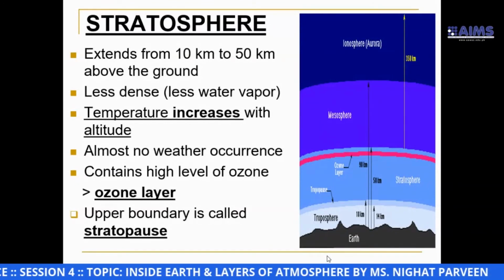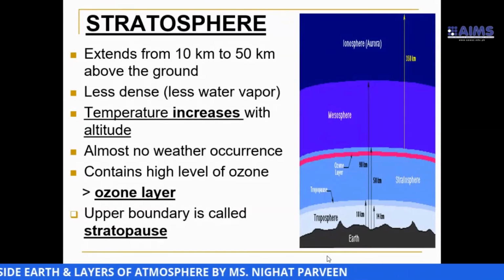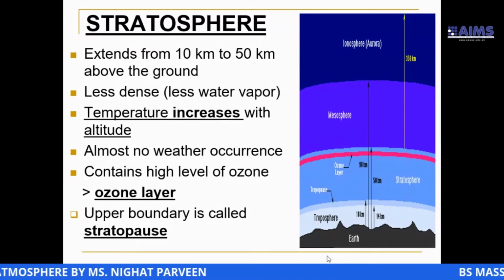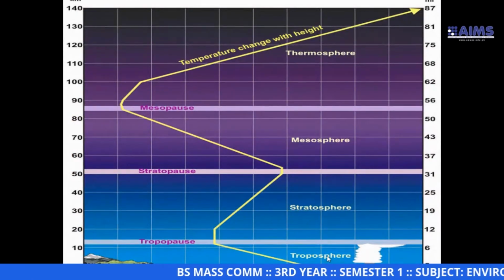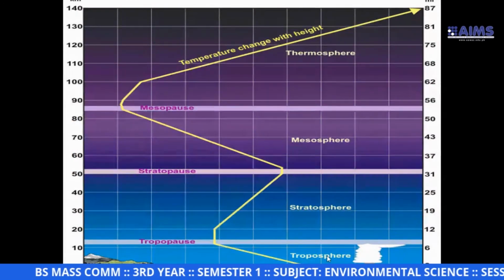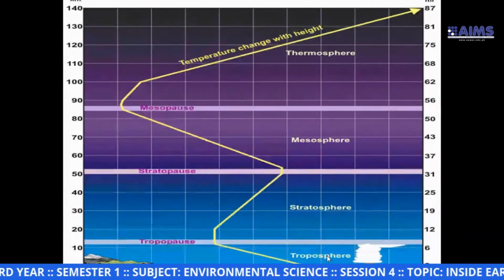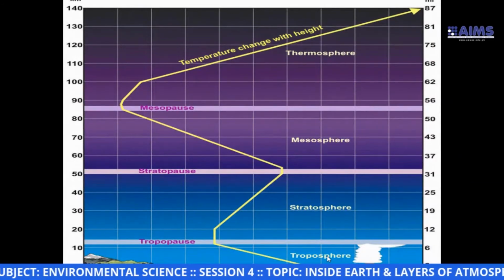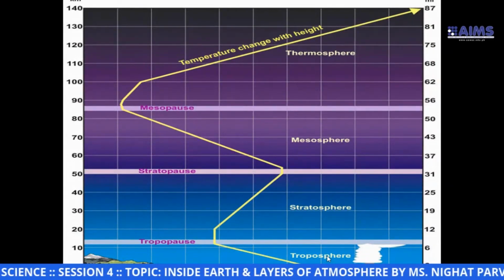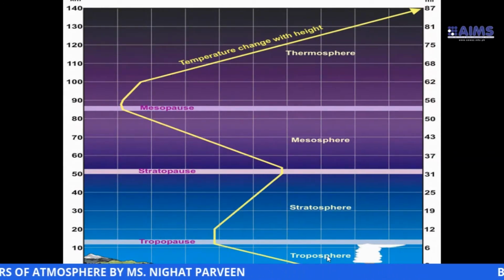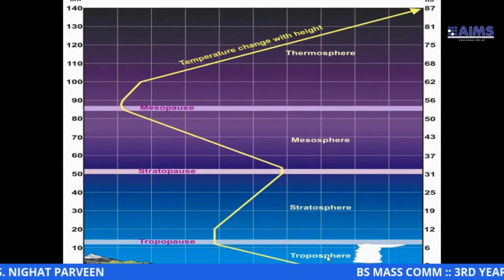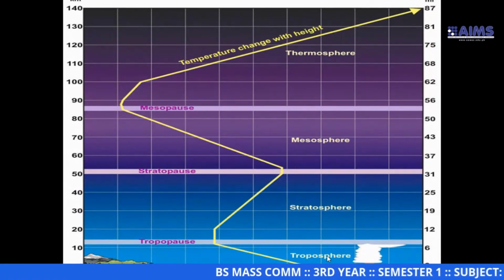The upper boundary of the stratosphere is called the stratopause. As you can see in the graph again, the temperature in the stratosphere is minus 40 degrees Celsius here. As you go higher, the temperature increases. So there is a direct relationship between temperature and height.